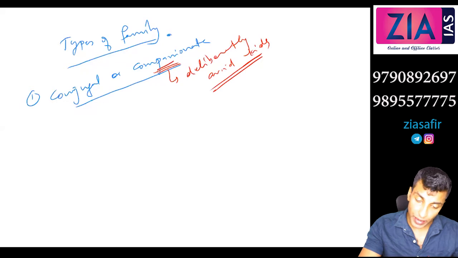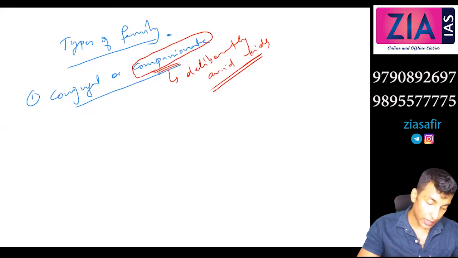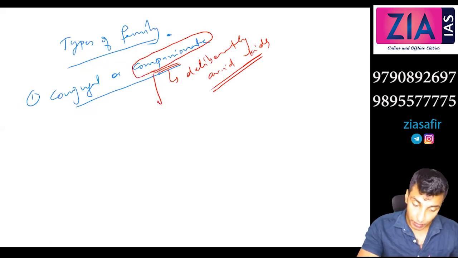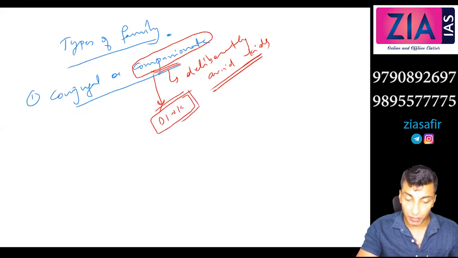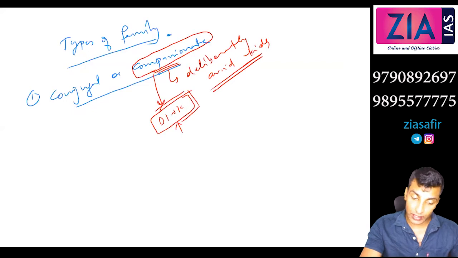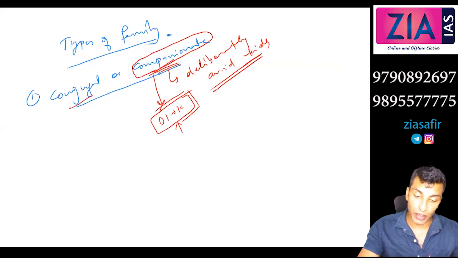So conjugal companionate family means this is actually a new trend which you can see, double income and no kids. It is understood as DINK family. In European societies you can see double income, no kids, DINK families are emerging. So that is nothing but the companionate family, deliberately avoid kids so they have their own life.